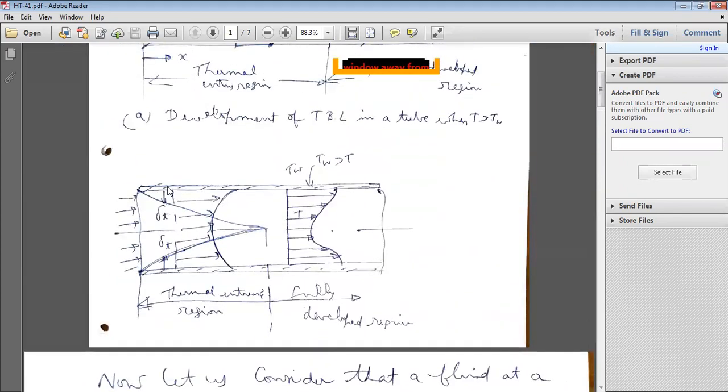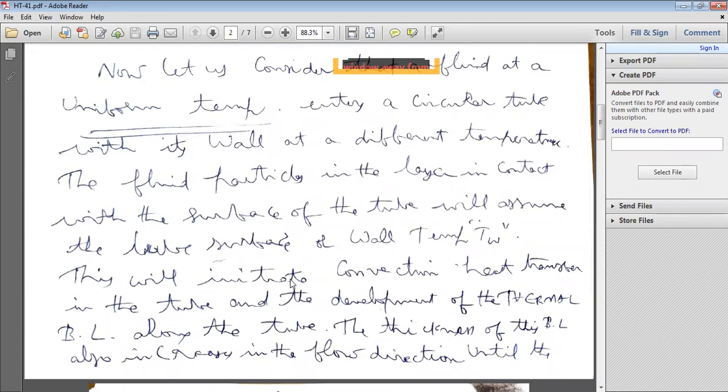If you observe the thickness of the boundary layer, it increases along the flow direction and reaches the maximum value when the boundary layer reaches the center of the tube. At that point, the thermal boundary thickness delta T becomes the radius of the pipe.